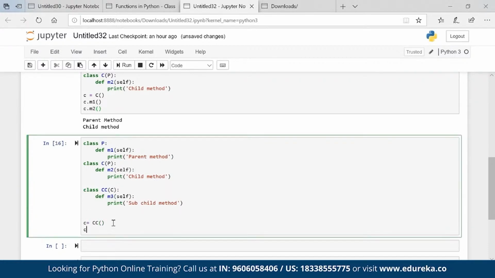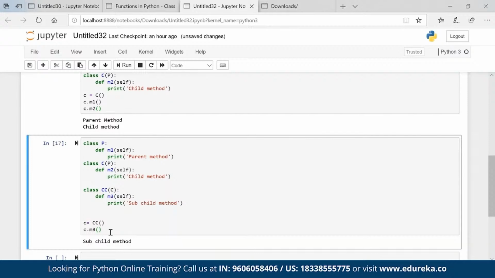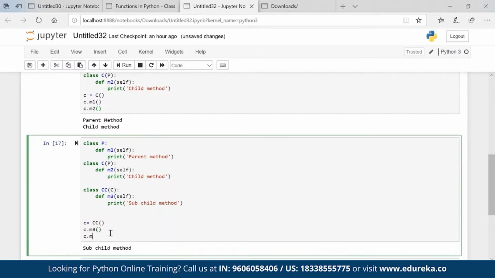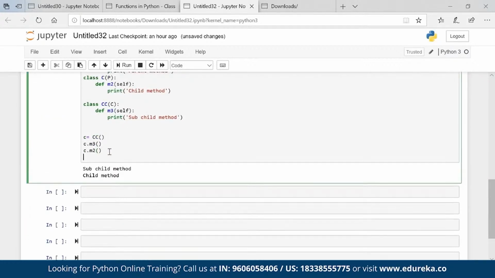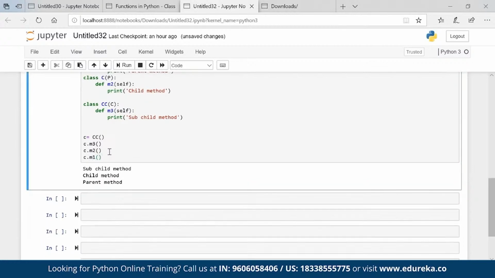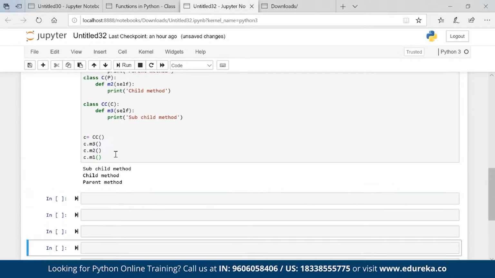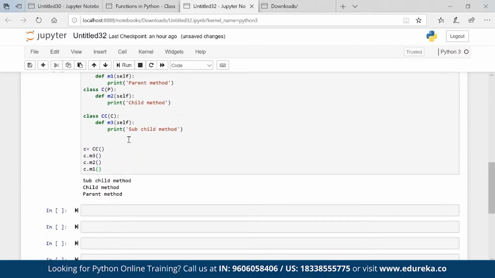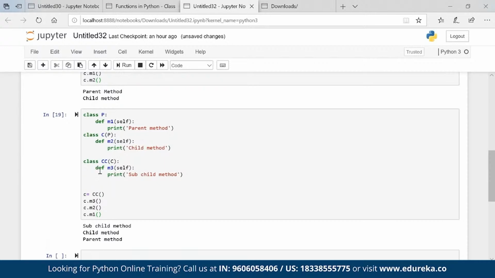So if I check C dot M1, or let's first write C dot M3, it's running fine. C dot M2, it is also running fine. C dot M1, it is also running fine. So basically CC has all the properties of the above parents, and this is known as multi-level inheritance. There is no limit. I can have multiple relations, but in industry standard, we prefer to go with a maximum of 6 to 7 levels, basically 6 to 7 multi-level.